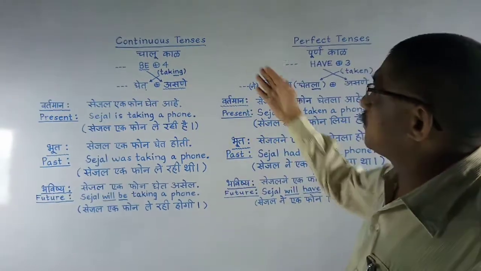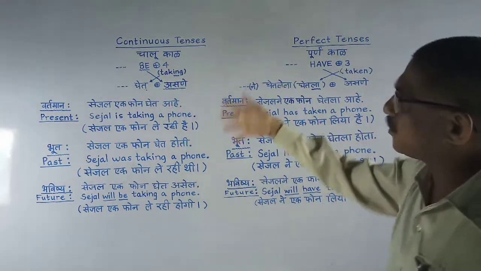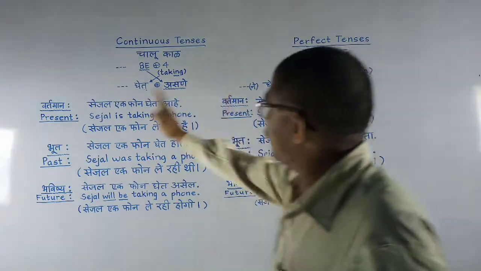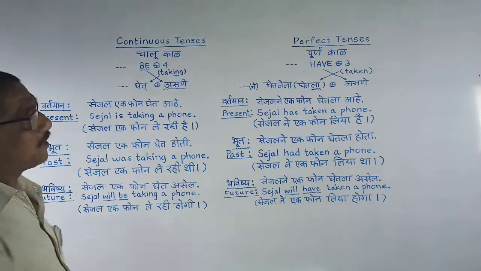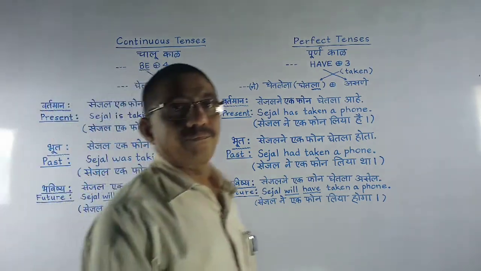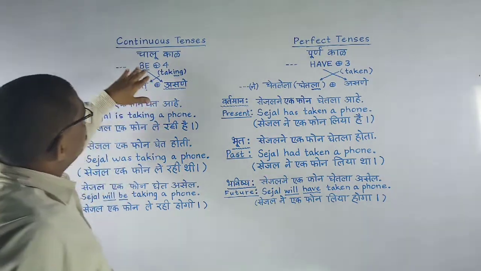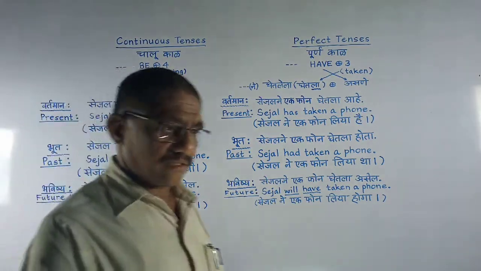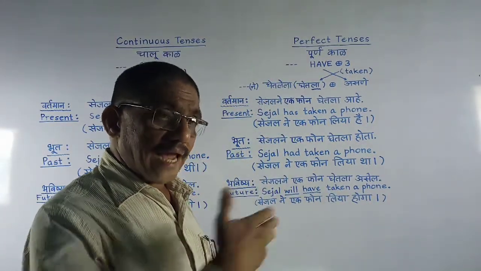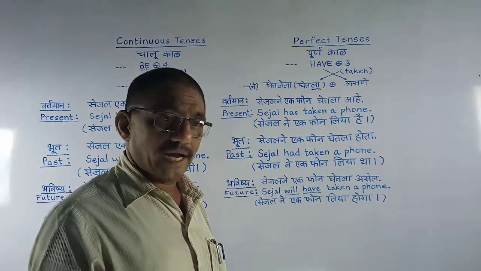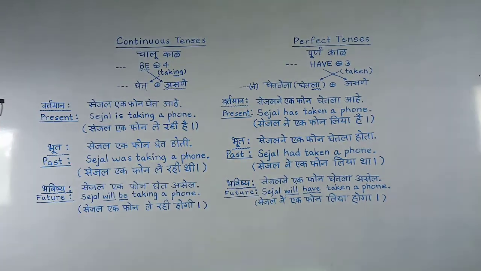Now we are going to observe continuous tenses and perfect tenses all together, face to face, so that we shall understand the difference between the two tenses. Two types of tenses are shown here. These are continuous tenses, which tell us the action is continuous, the action was continuous, and the action will be continuous. Like that, here we are using continuous tenses.